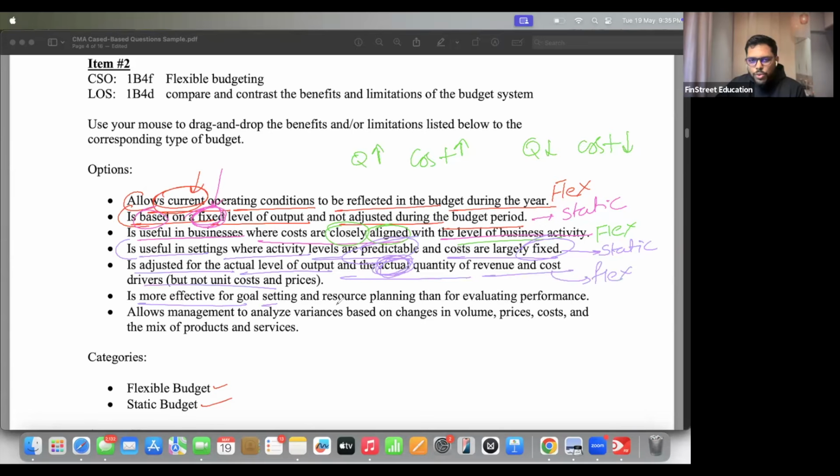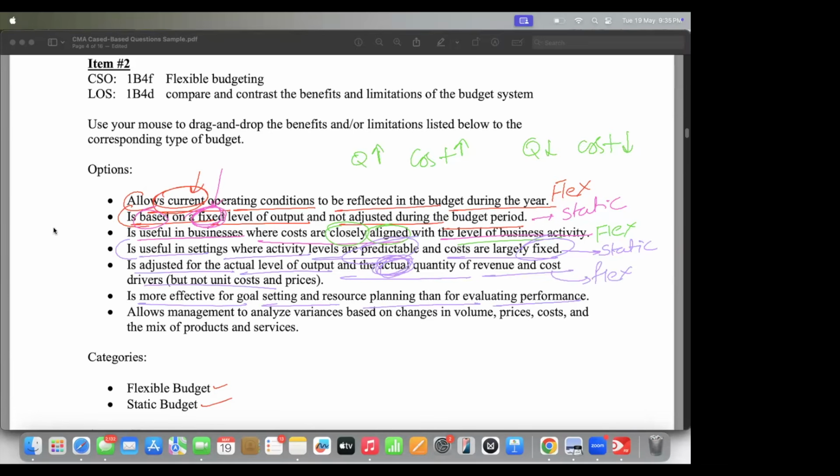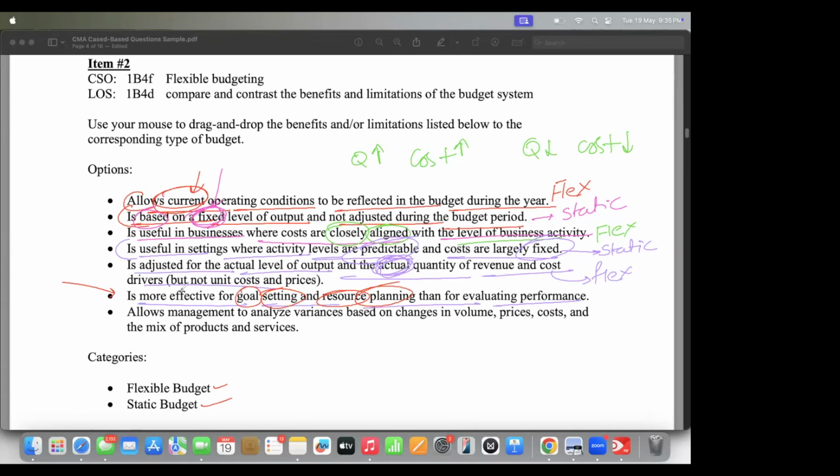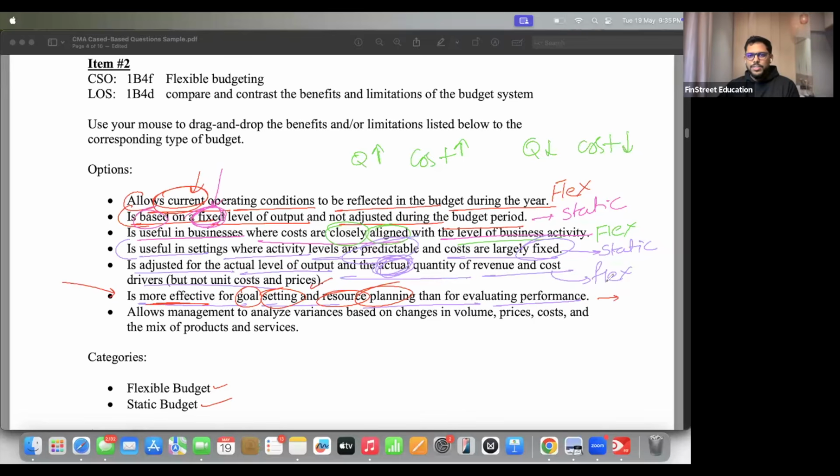Next, is more effective for goal setting and resource planning than for evaluating performance. Flexible or static? Think about it. When do we do goal setting? शुरुआत में या end में? Beginning. At starting while preparing static budget. Exactly. That's a hint. So I think this is static. Given that we are more inclined towards goal setting and resource planning, this is done at the beginning. Flexible means we are going more towards real data, actual data. So there we have more focus on evaluating performance.